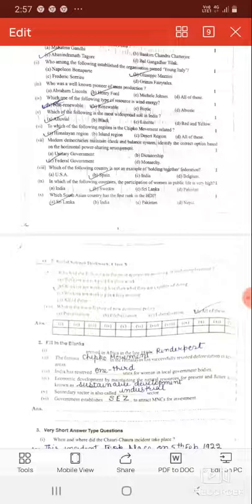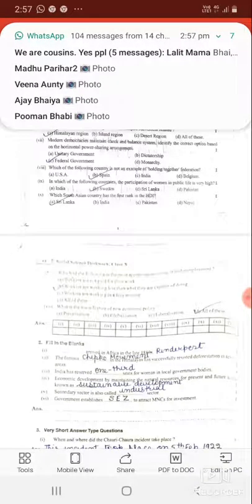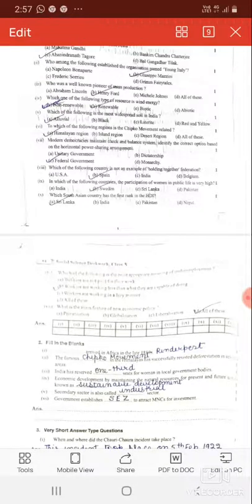क्लियर. अब आ रहा है, when and where did the Chauri Chaura incident take place? दिस इंसिडेंट टुक प्लेस ऑन द 5th फरवरी in 1922 in village चौरी चौरा. It is in गोरखपुर district in उत्तर प्रदेश. Where was the chutney music popular? It was popular in the American states of Trinidad and Guyana.